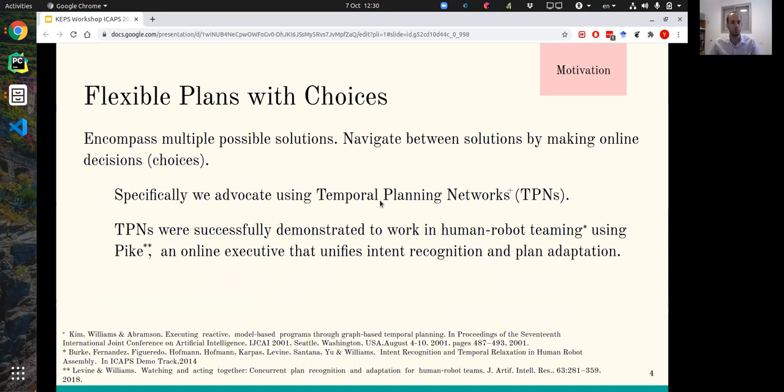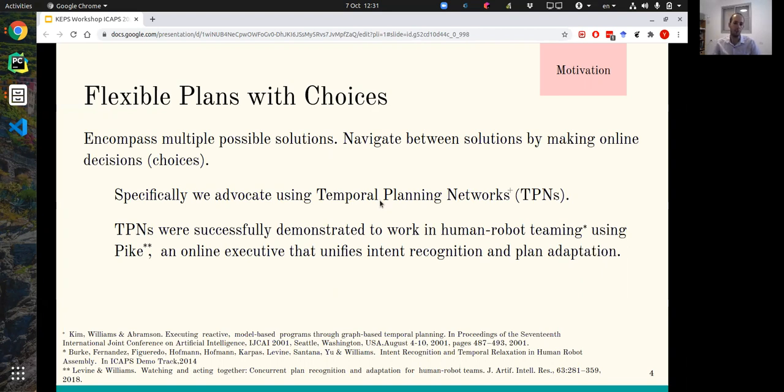We advocate using flexible plans with choice formalism for dealing with this uncertainty. This formalism encompasses multiple possible solutions to the same problem and allows the agent to navigate between these solutions by making choices during execution. Specifically, we advocate using temporal planning networks formalism, TPNs, which were successfully demonstrated in human-robot teamwork using the Pike executive program that unifies intent recognition and plan adaptation and allows the choice of which decisions to make during the execution.